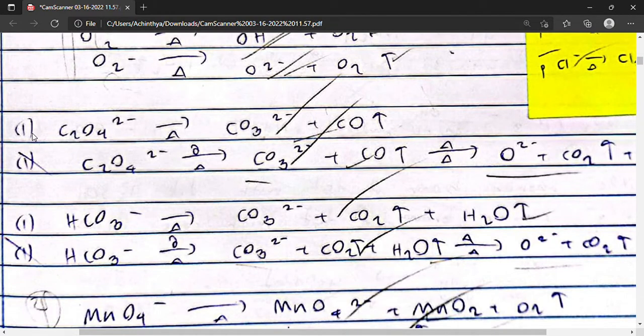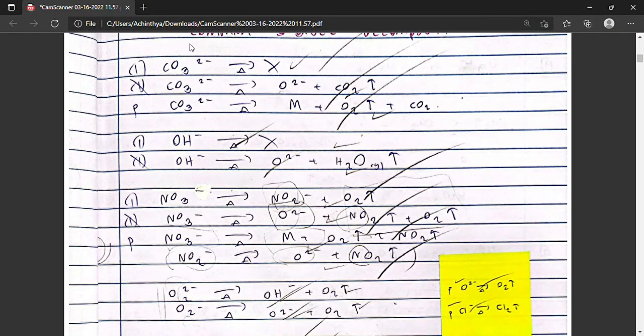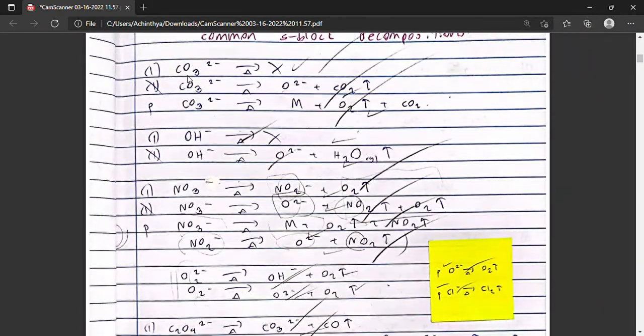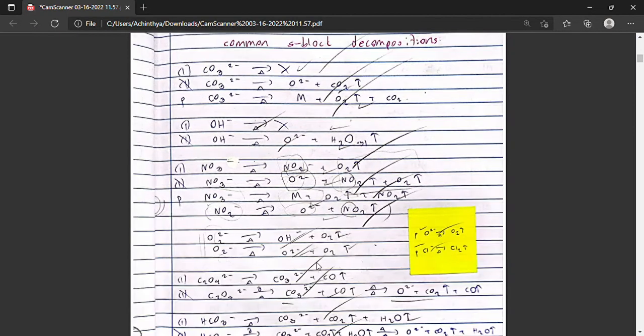Group 1 oxalates will thermally decompose to form the carbonate and carbon monoxide gas. As we have seen here, the group 1 carbonate cannot thermally decompose, and that's where it stops. However, the group 2 carbonate, including lithium, will thermally decompose to form the oxide and carbon dioxide.